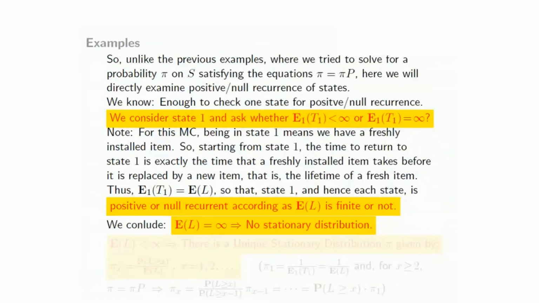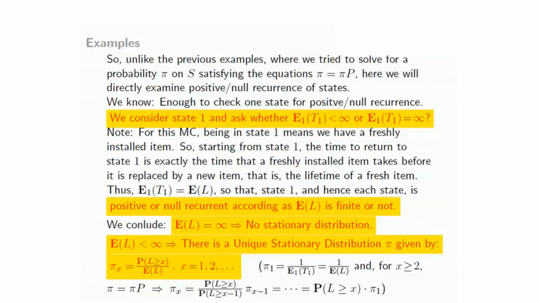If EL is infinity, that is, the expected lifetime of individual items is not finite, then all states are null recurrent and therefore there are no stationary distributions. On the other hand, if the expected lifetime of a typical item is finite, then there is a unique stationary distribution, and you can verify that pi x is given by probability L greater than x divided by EL, and that comes from these easy